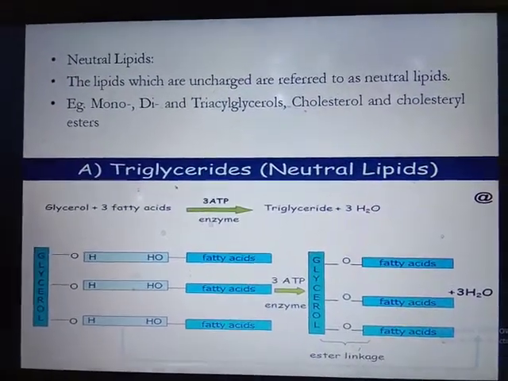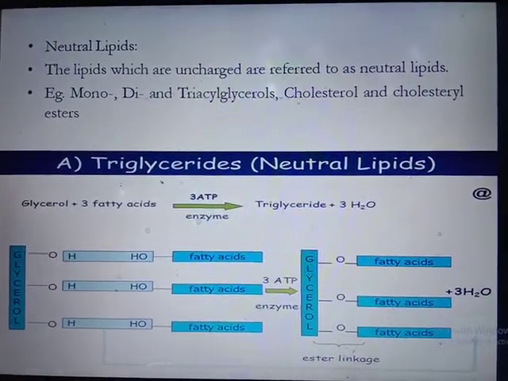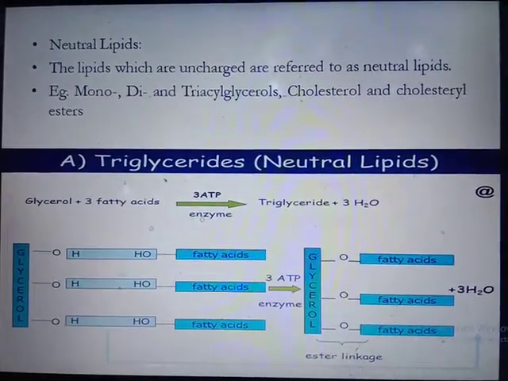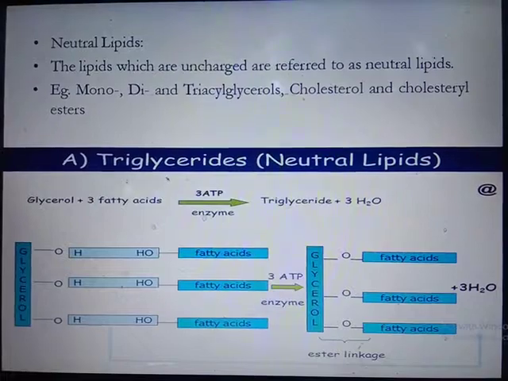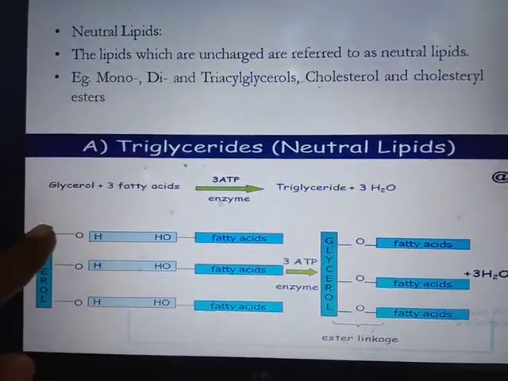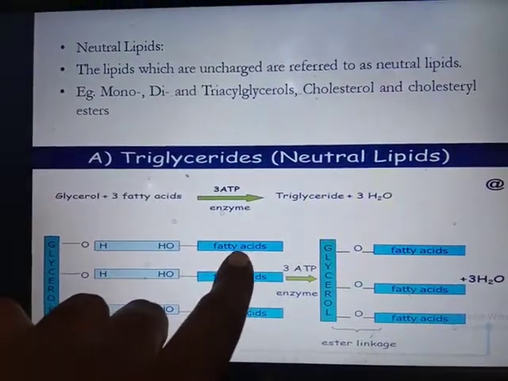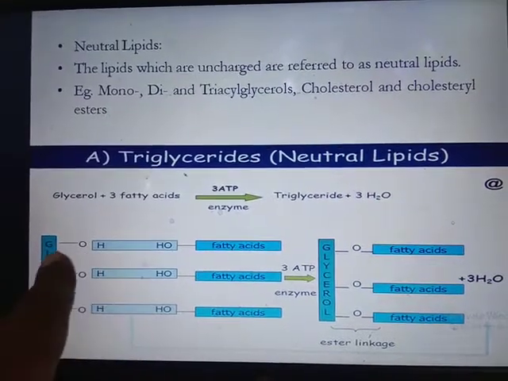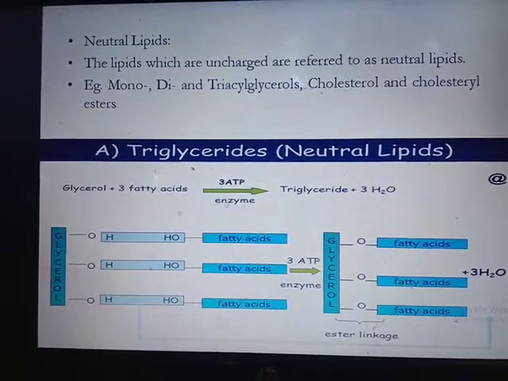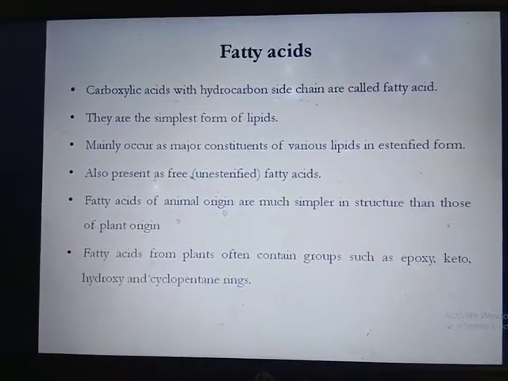Then neutral lipid. The neutral lipids, the lipids which are uncharged, meaning the lipids don't contain any charge, are referred to as neutral lipid. For example, monoacylglycerol, diacylglycerol, triacylglycerol, cholesterol, and cholesterol ester. So here the structure: glycerol, the OH of glycerol is involved with fatty acid, the OH of fatty acid is involved in an ester bond to form triacylglycerol. This triacylglycerol is a neutral lipid.